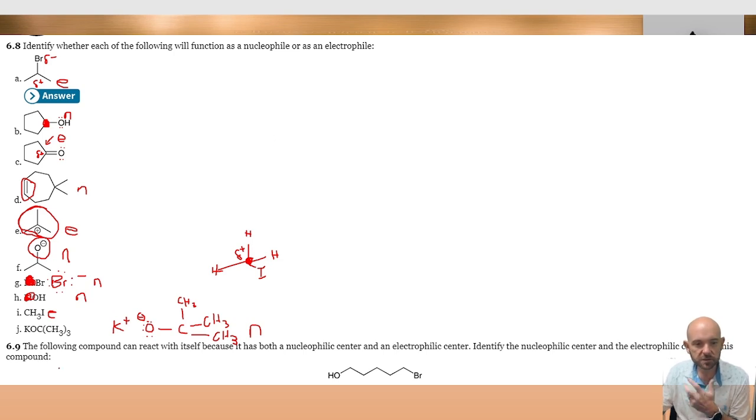In the last question there, it says the following compound can react with itself because it has both a nucleophilic center and an electrophilic center. Identify the nucleophilic center and the electrophilic center in this molecule. So we know that sp3 carbons that are bonded to halogens have a little bit of partial positive character. So that's going to be our electrophilic center. And that is going to make the lone pairs on the oxygen there be our nucleophilic center.